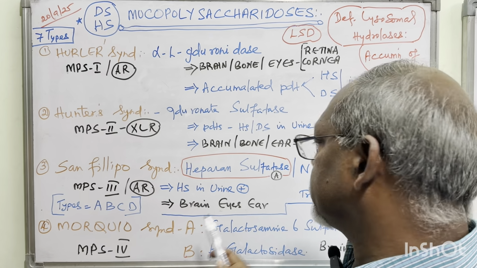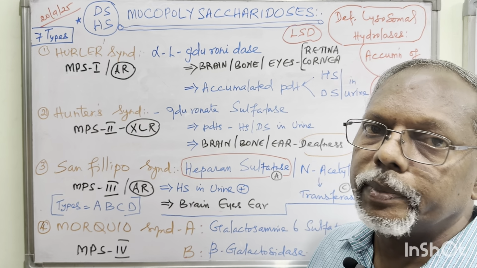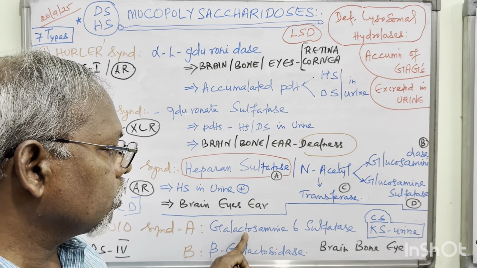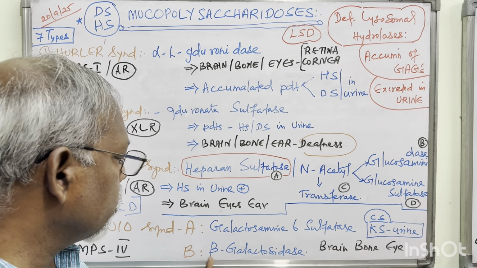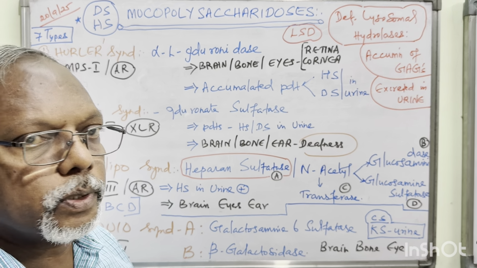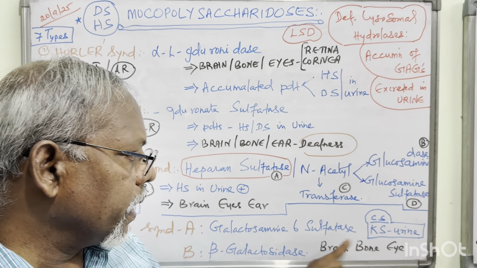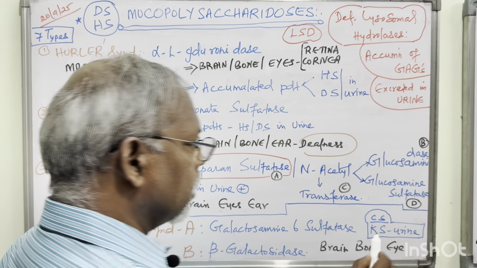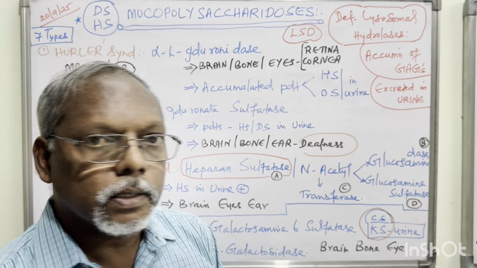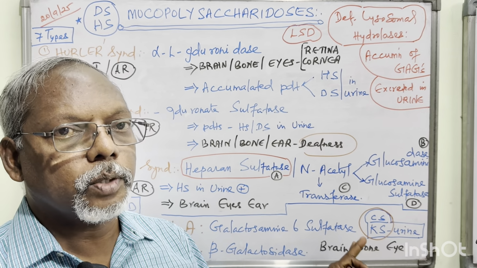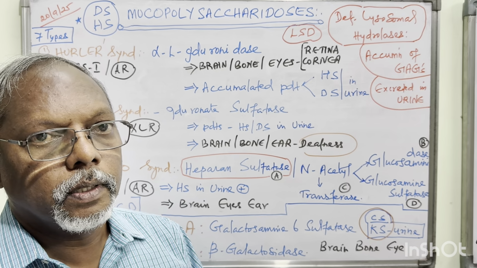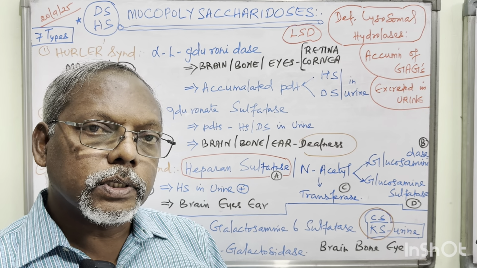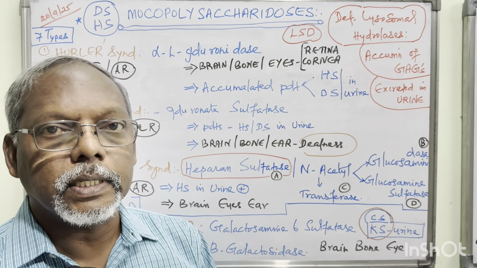And the last disease is Morquio syndrome, type A and type B. In Morquio disease we have 2 enzyme defects. Type A is produced by galactosamine 6-sulfatase, type B by beta-galactosidase. Two separate enzymes for 2 diseases. The affected organs are brain, bones, and eye, and the accumulated product is very different: chondroitin sulfate and keratan sulfate are excreted in urine. These two are the accumulated products in Morquio A and B. So like that you have to write the answers for mucopolysaccharidosis or lysosomal storage disorders.